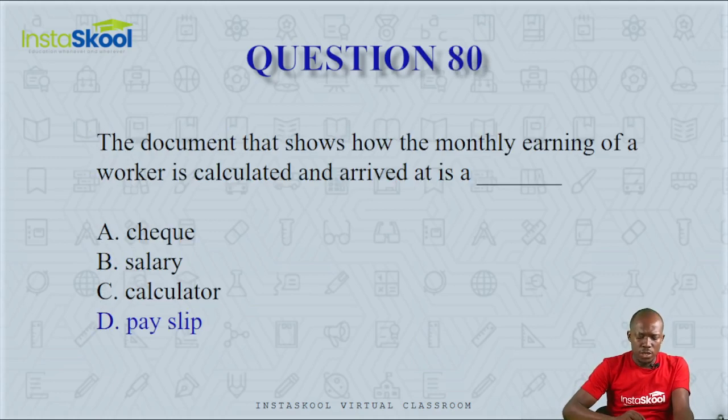The next question says, the document that shows how the monthly earning of a worker is calculated and arrived at is dash. Is it check, salary, calculator, or pay slip? A check is a payment instrument that is issued by the drawer to the bank to pay the bearer or a named person. The salary, to explain that, is a monthly reward for labor. A calculator is used to calculate, but a pay slip is a document that shows the monthly earning of a worker. So the correct answer is option D.